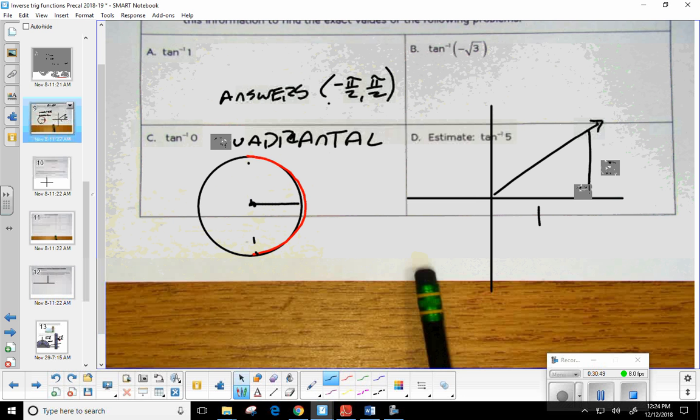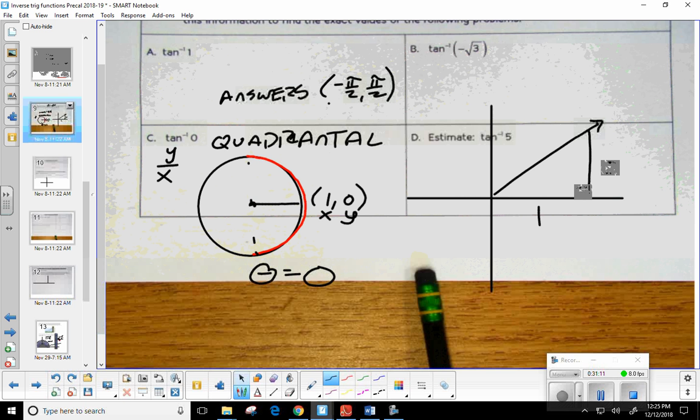What's the ordered pair at that quadrantal? Remember, it was 1, 0. And tangent is always y over x, right? So will this y divided by this x give me 0? Yeah. So tangent of 0 has to be 0. If it's a quadrantal, you have to look at the ordered pair and the measurement to get there.